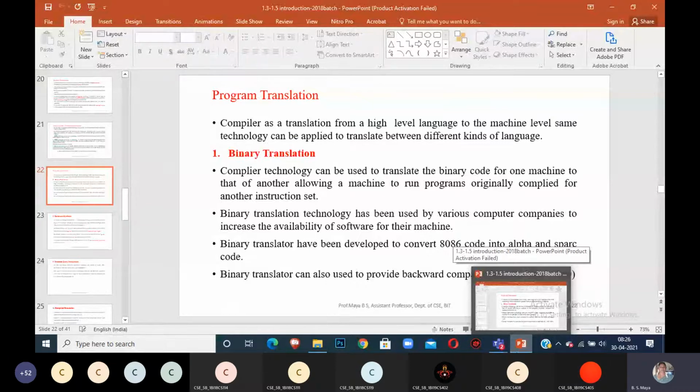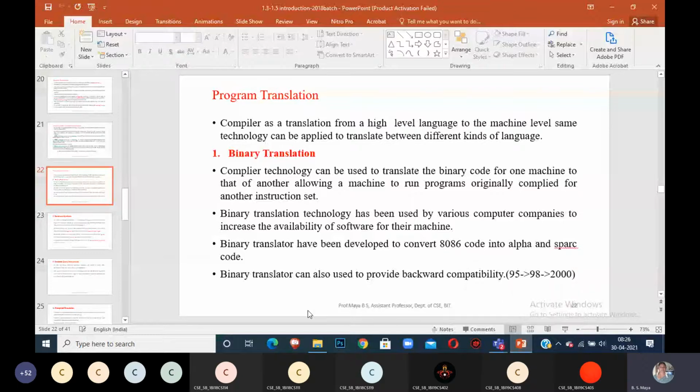Yes, hello, ma'am. Program translation is the fourth application of compiler technology. The translation you already know is nothing but translating one language to another language. Translation can be done between any types of languages. It is not only high level languages or only low level languages that we translate. There are different applications where code is transferred from one language to another, but you have not observed that.